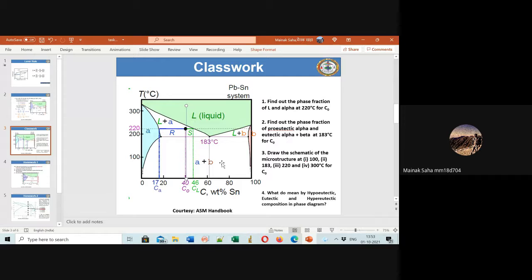Just remember one thing. Now I'm shifting this line to around 88%. Let me consider this as the overall composition. Now you tell me what is forming first. Beta. Then from beta, what is forming? Alpha. So what is the proeutectic phase here? Beta. Pro means before, right? Before. Okay.